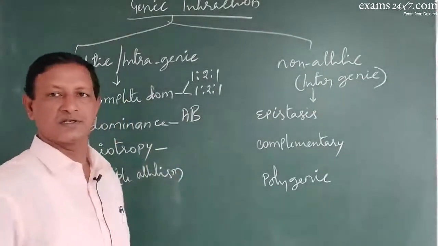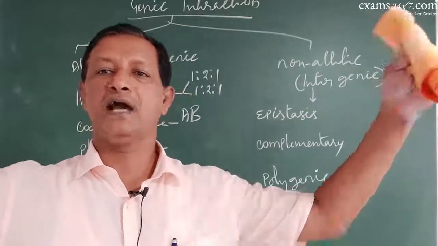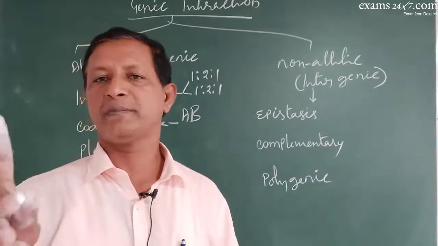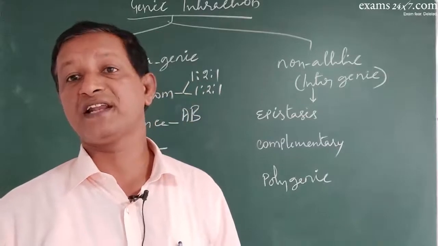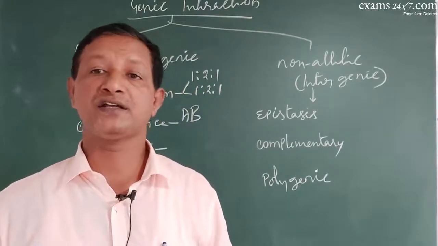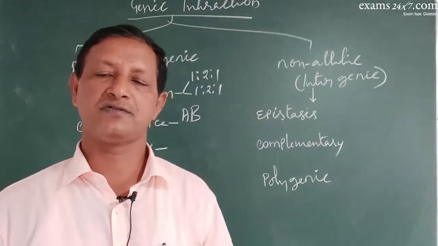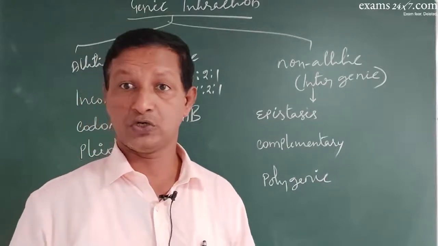Pleiotropy means one gene produces many characters. For example, in phenylketonuria, a mutation in a gene will produce multiple characters, as we see in the case of phenylketonuria. Understood? That is pleiotropy.